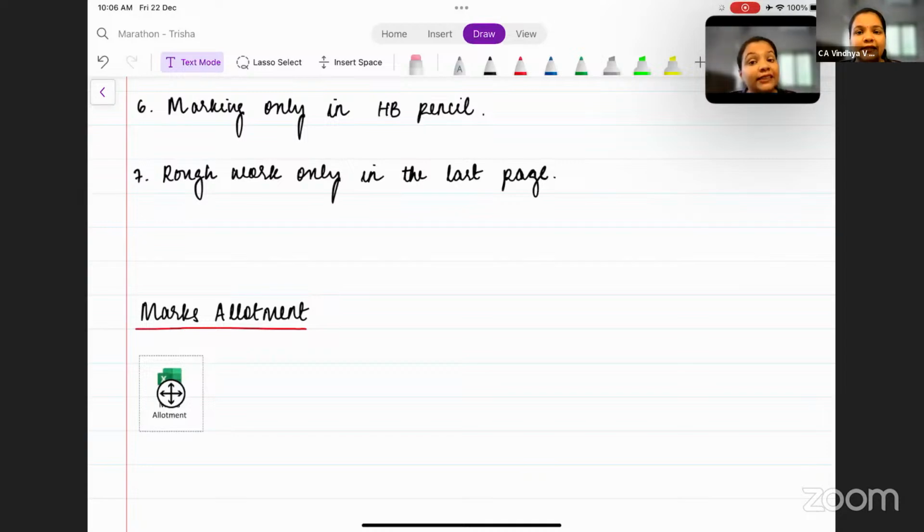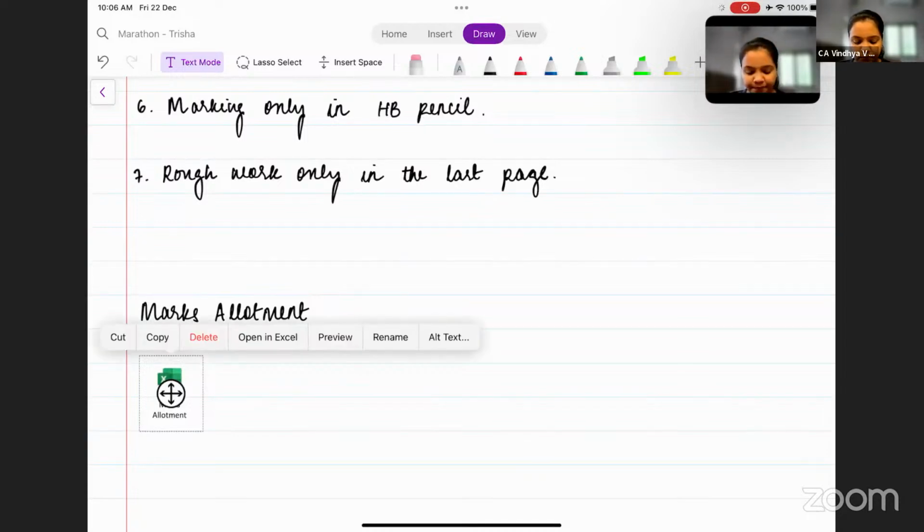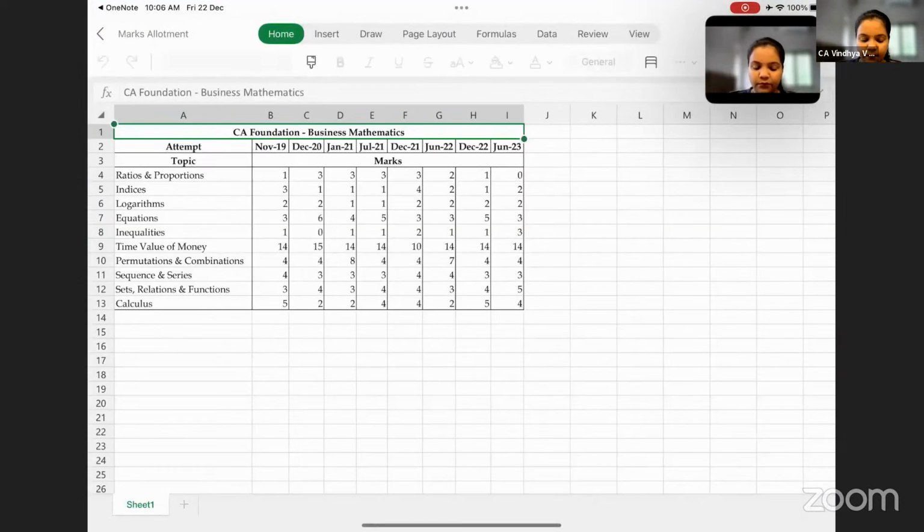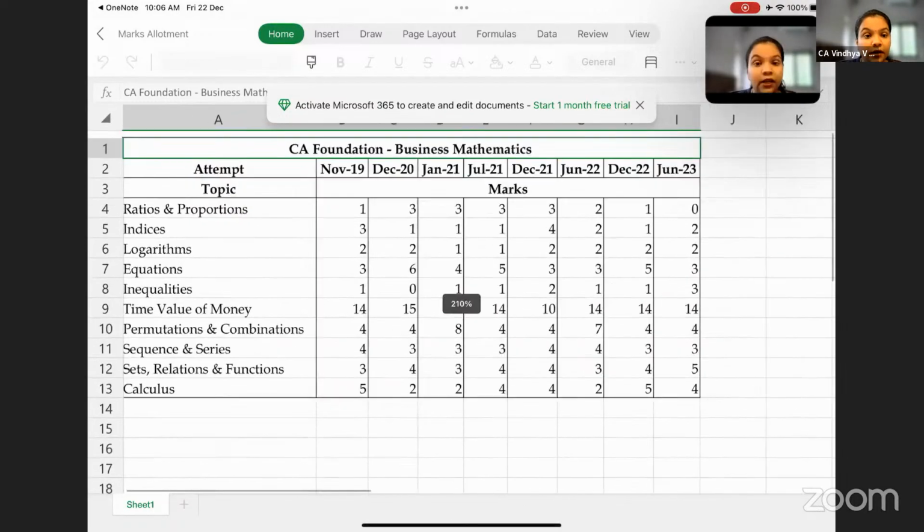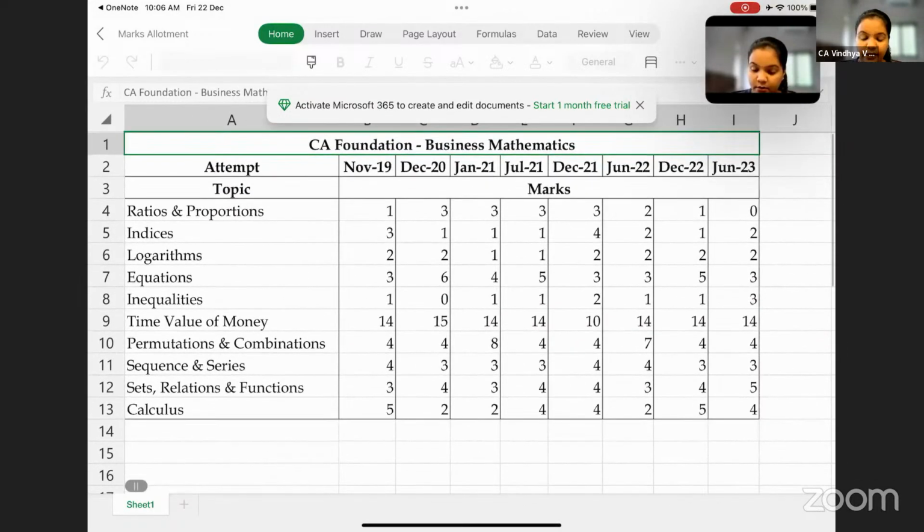Moving on, let's understand the marks allotment. If you can see here, you have from June 23 up to November 2019. I've given you the marks allotment of every chapter here.